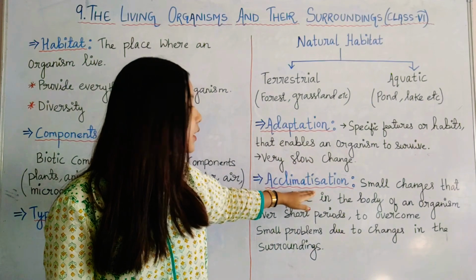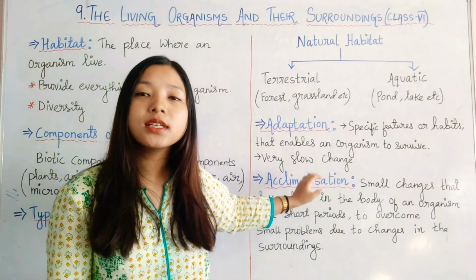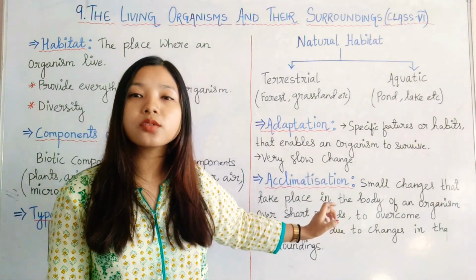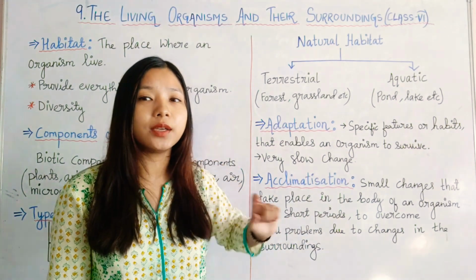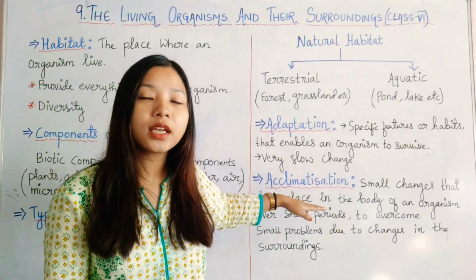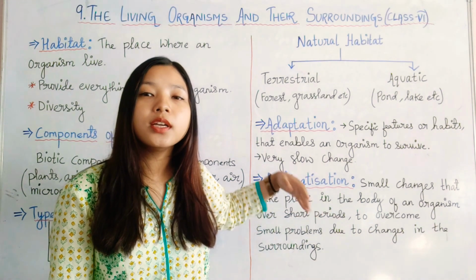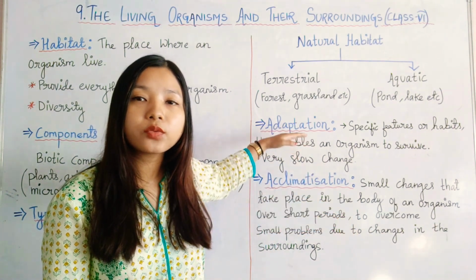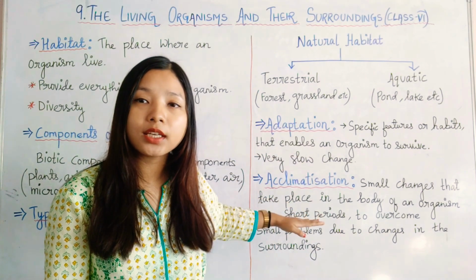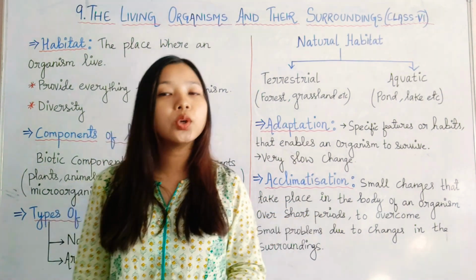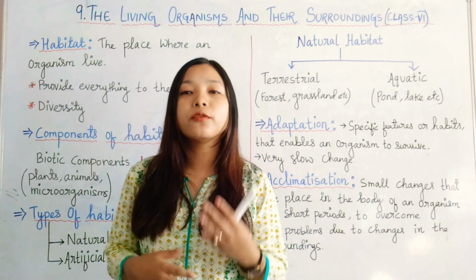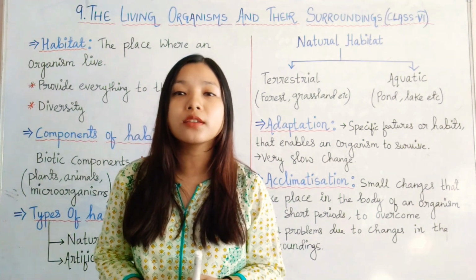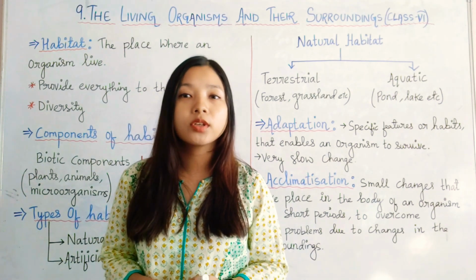Then we have seen acclimatization, which is temporary changes taking place over a very short period of time, so that our body can get used to the changed habitat or surroundings. And we have also discussed the difference between adaptation and acclimatization. In the next video, we are going to discuss various types of terrestrial habitat and aquatic habitat.